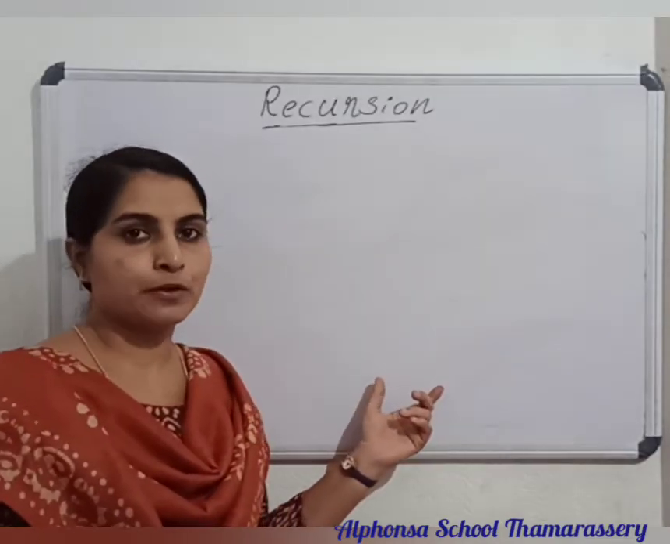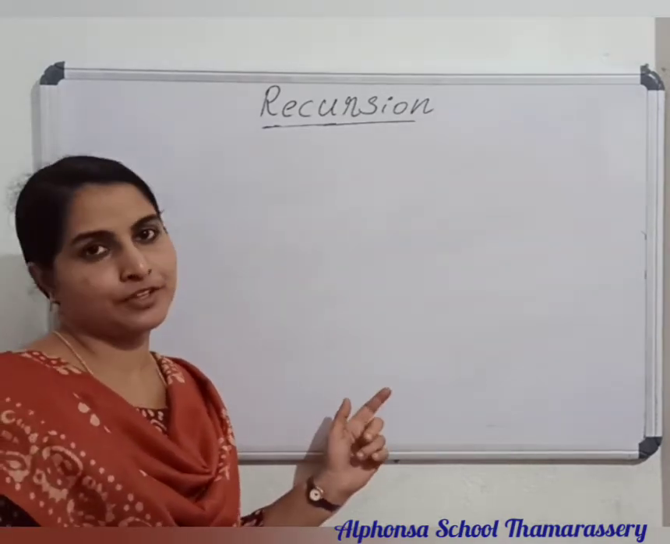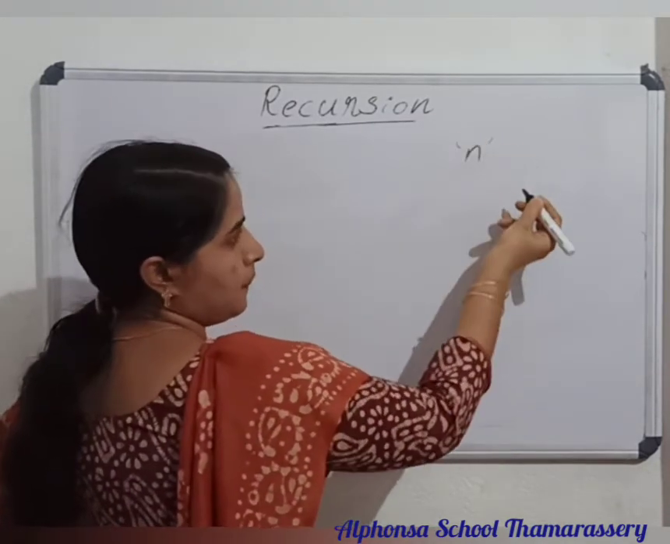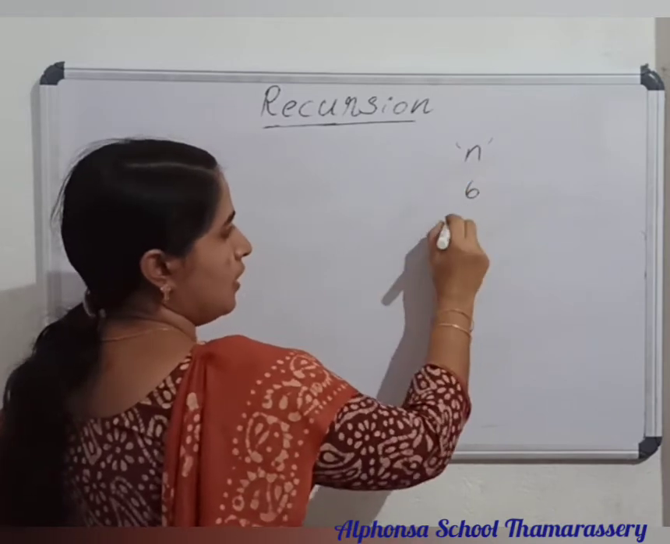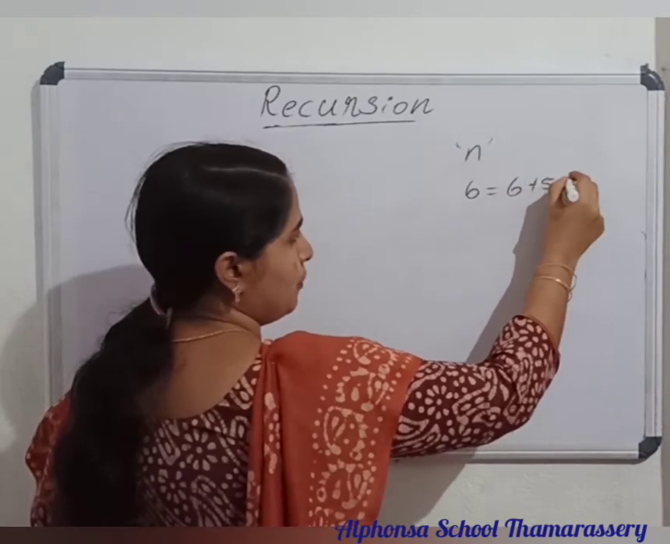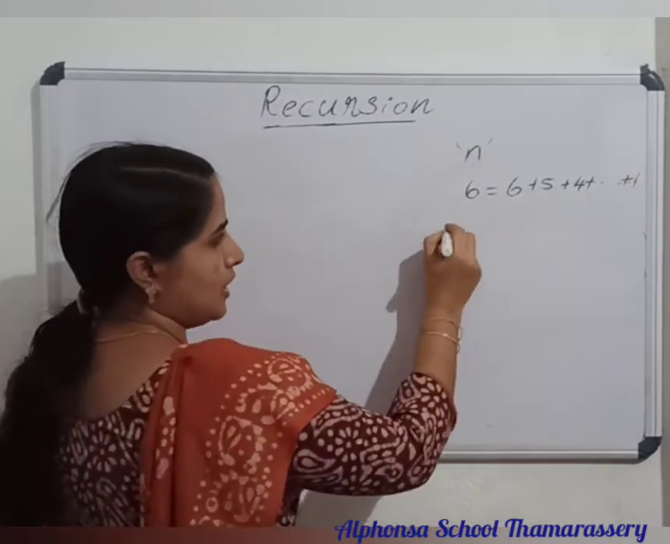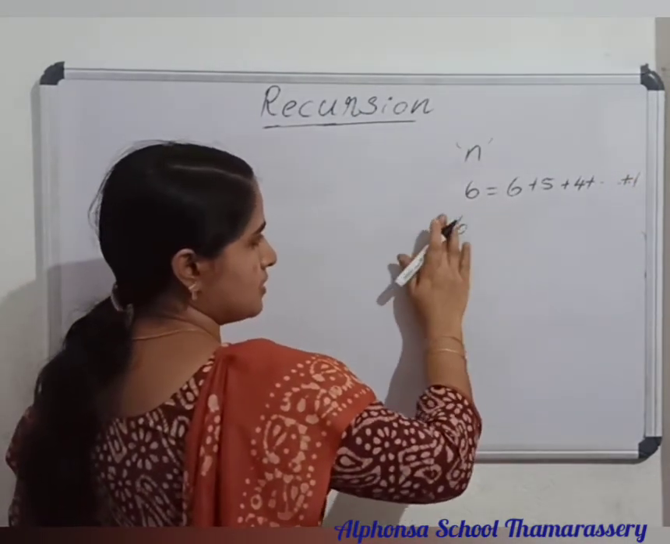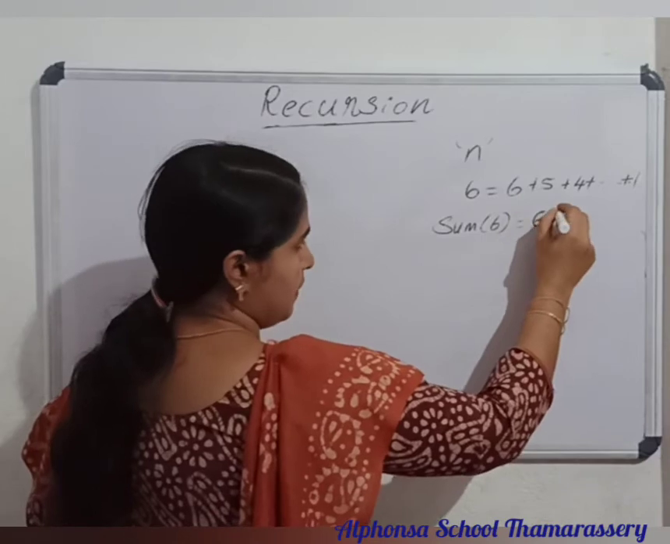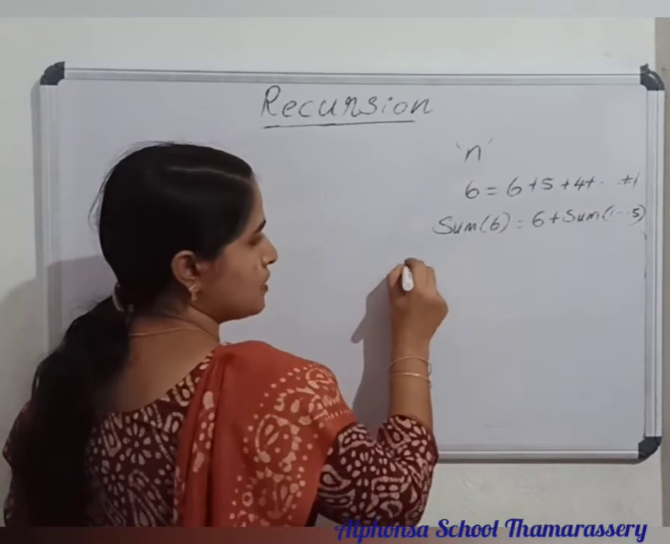We will discuss one more problem today. It is to find the sum of n natural numbers using a recursive function. So what is the sum of n natural numbers? Let n be 6. Then how do we find the sum of 6 natural numbers? It is 6 plus 5 plus 4 plus 3 plus 2 plus 1. So this can be written as the sum of 6 natural numbers equals 6 plus the sum of 1 to 5. How do we find the sum of 1 to 5?